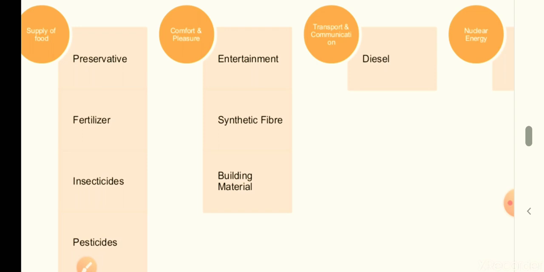Next, comfort and pleasure. Chemistry also helps in our comfort and pleasure. First is entertainment. We know that for entertainment we go to the movie hall, which is also called cinema.